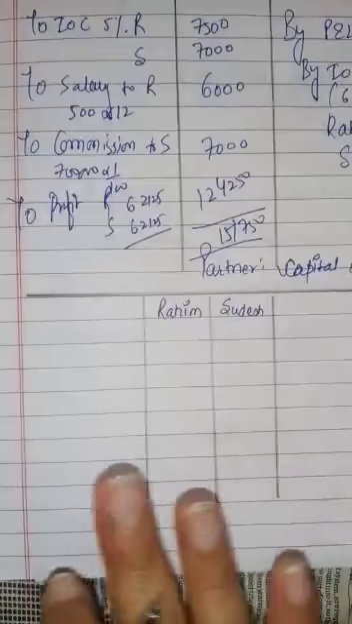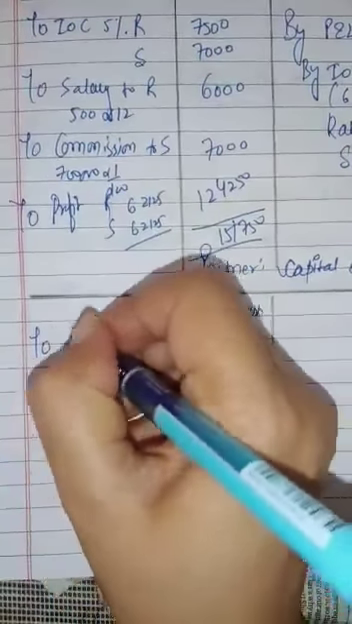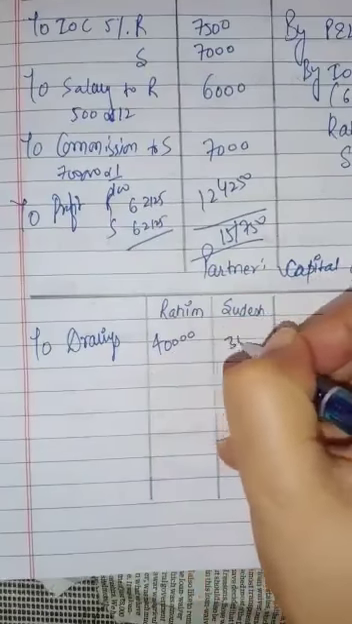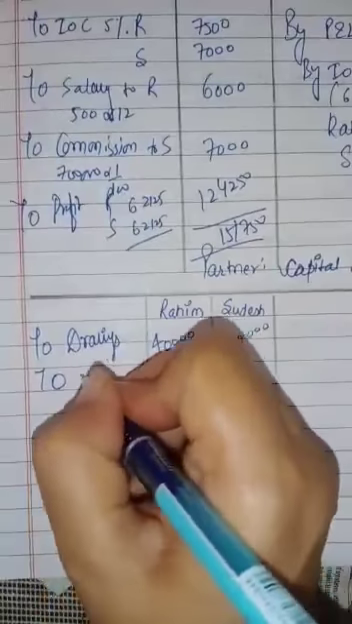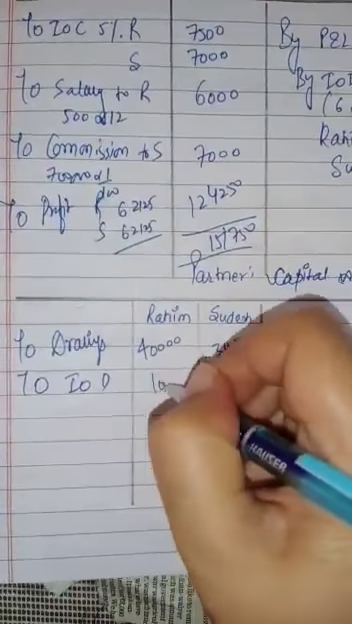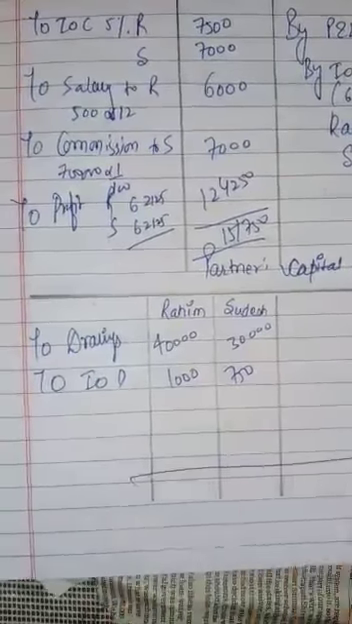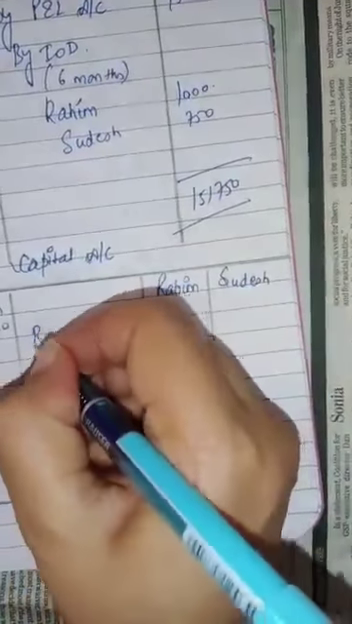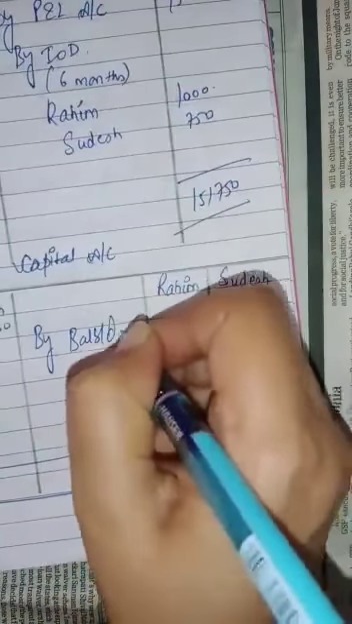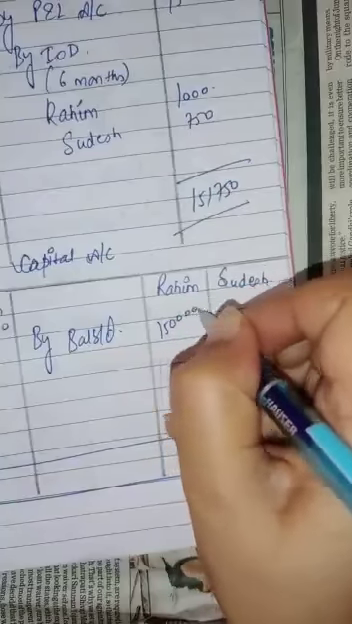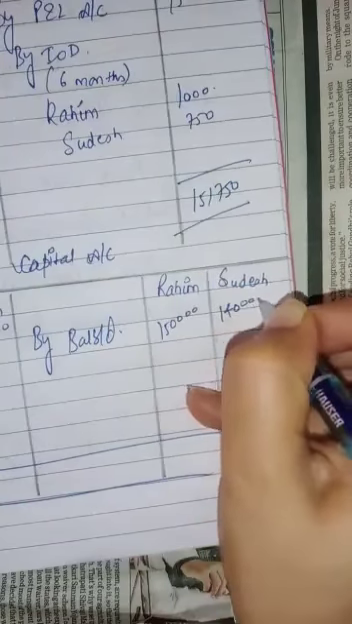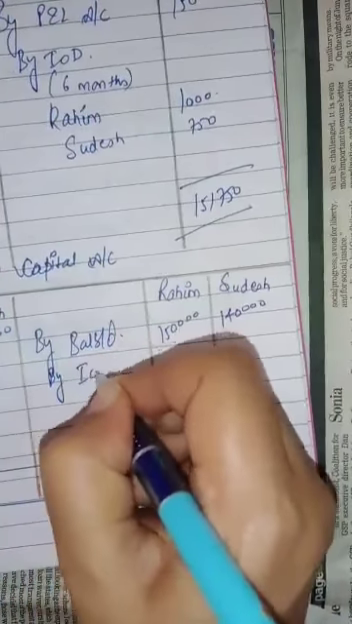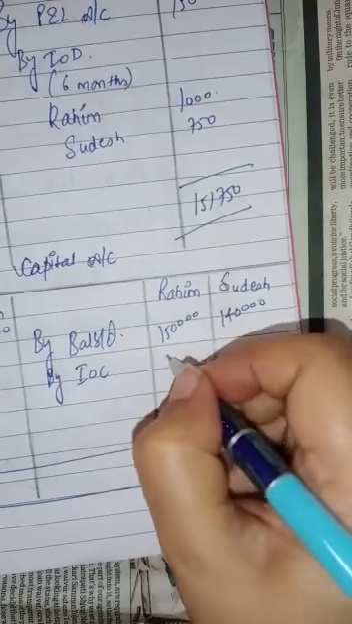Now we have to prepare the partners' capital account. On the debit side, we record only 2 things: drawings, 40,000 and 30,000, then interest on drawings. From here we will take 1,000 and 750. And on this side we will write by balance brought down, the opening capitals of the partners: 1,50,000 and 1,40,000. This was given. Now all these items will be recorded here.